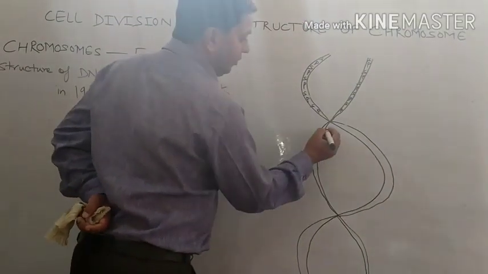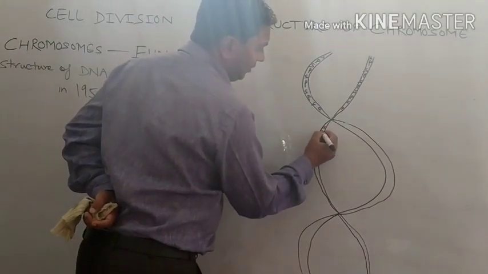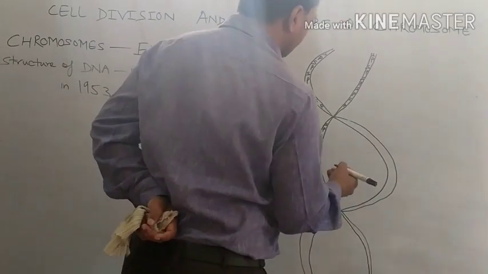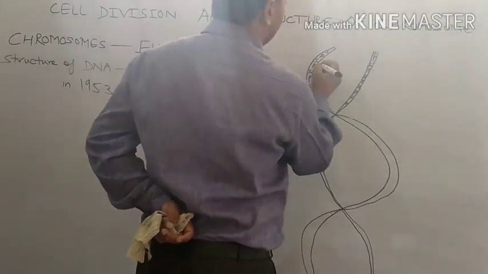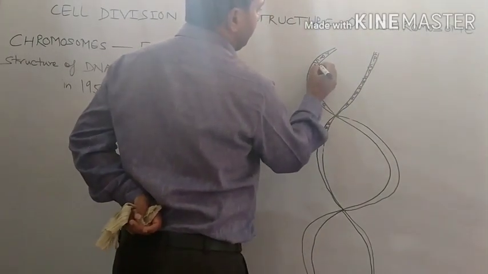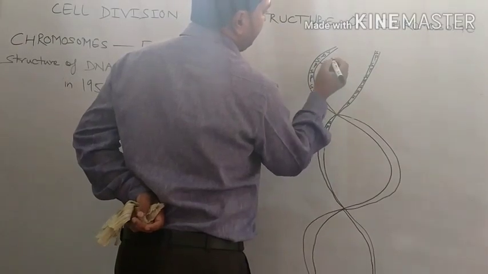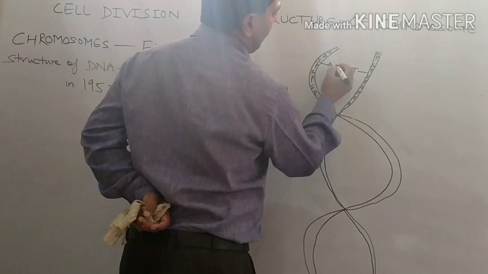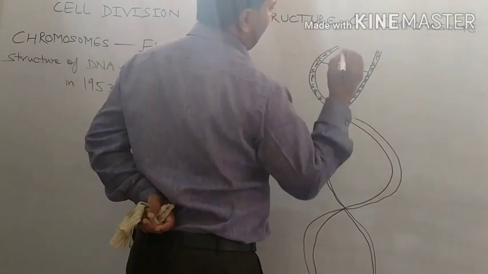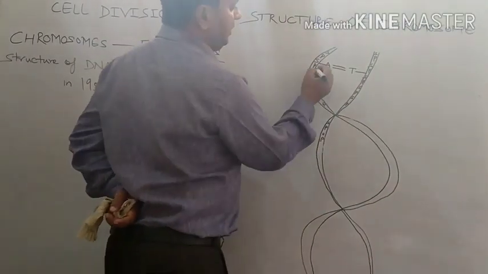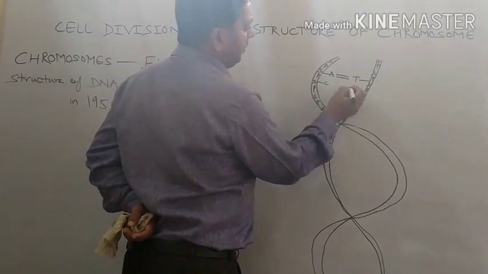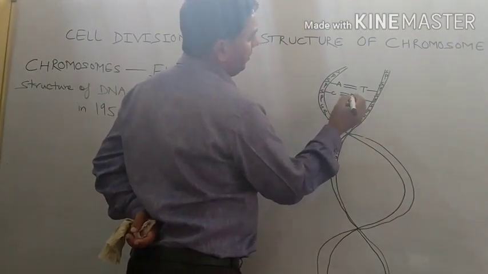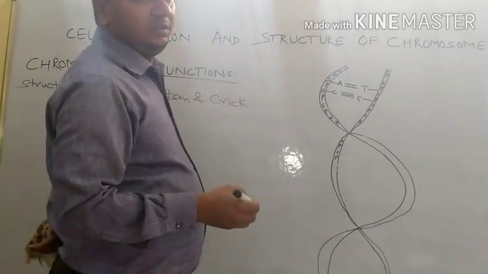And here bases are arranged. Like adenine is here. It will pair with thymine here. AT with double hydrogen bond. Similarly, C will pair with G, triple hydrogen bond. So ATCG is drawn like this only.